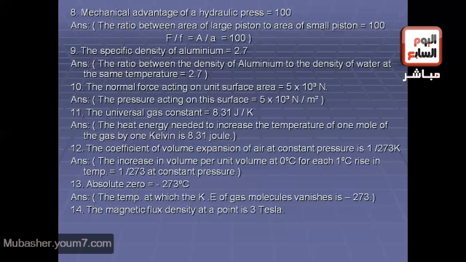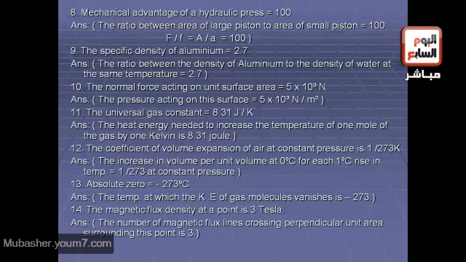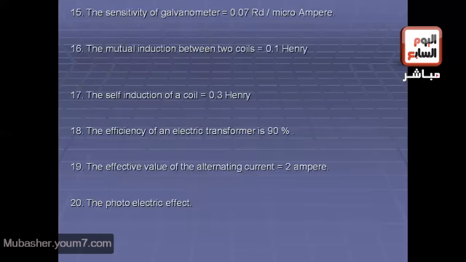Okay, another sentence. The magnetic flux density at a point is 3 Tesla. The answer will be the number of magnetic flux lines crossing perpendicular unit area surrounding this point is 3. That's right.